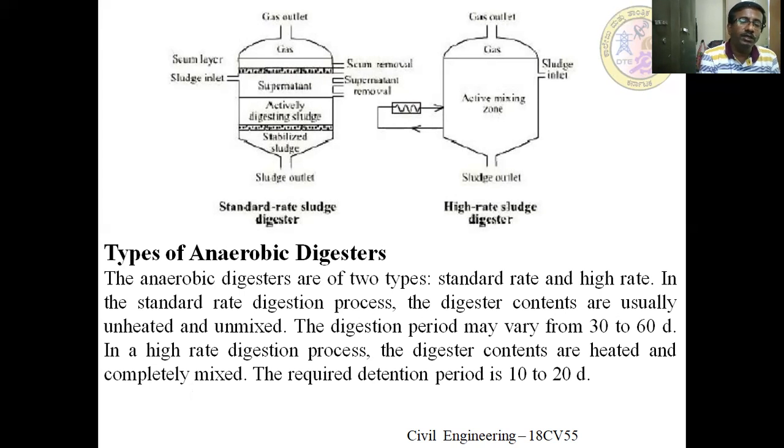The main advantage of the anaerobic digestion is that the gas which is produced by the complete degradation of the organic matter may be used as a source of fuel. Methane gas is used as a source of fuel.